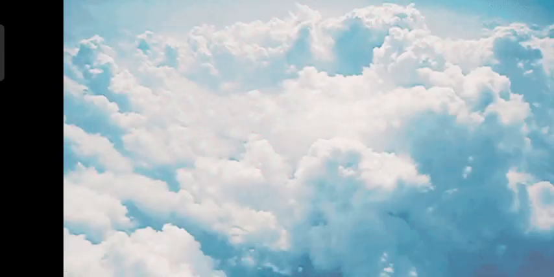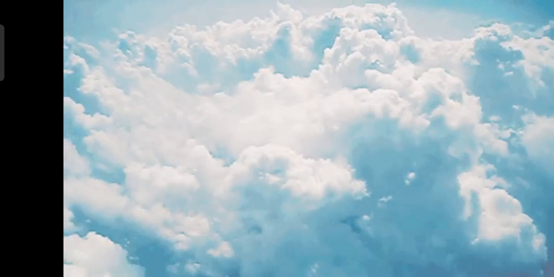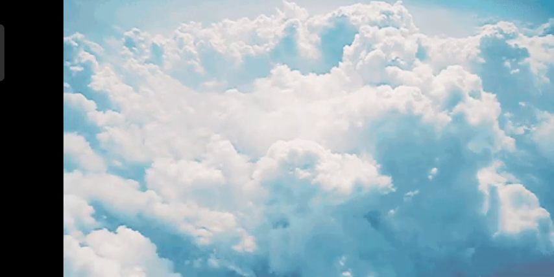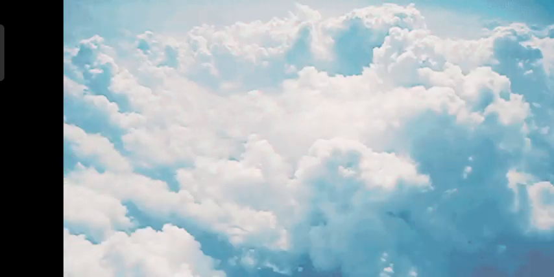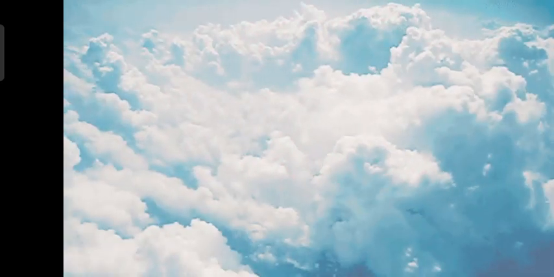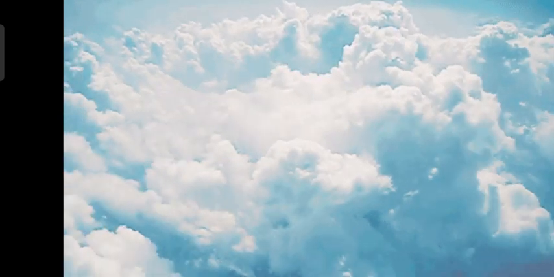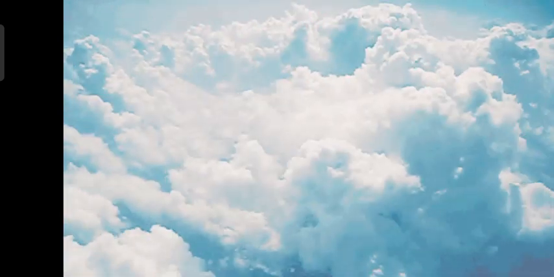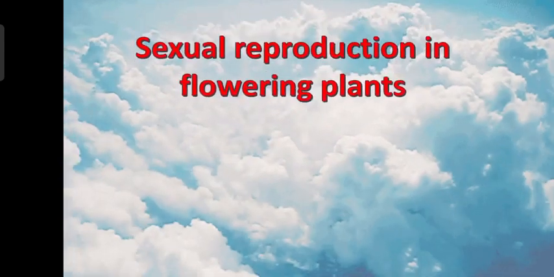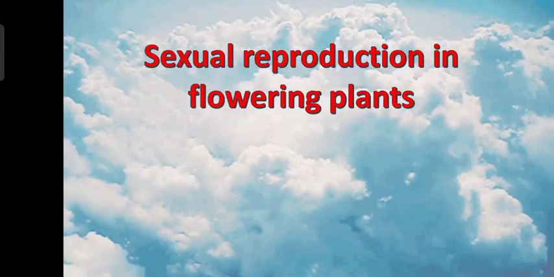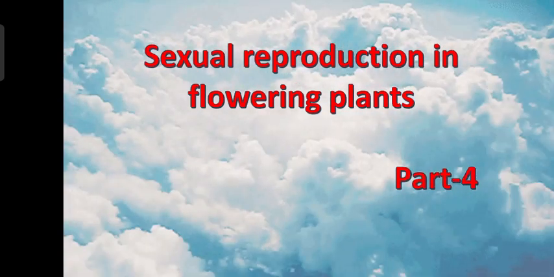Hello everyone. In the last session, we discussed what pollination is, the different types of pollination, the agents responsible for pollination, the different types of flowers based on the pollinating agent, and the mechanism involved in pollination with reference to Vallisneria, which is an aquatic plant. We also discussed the pollen-pistil interaction. In today's session, we will discuss double fertilization and its further process.